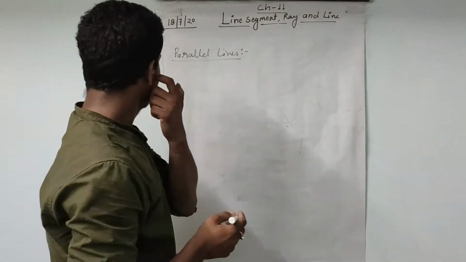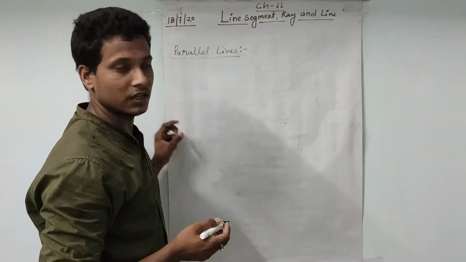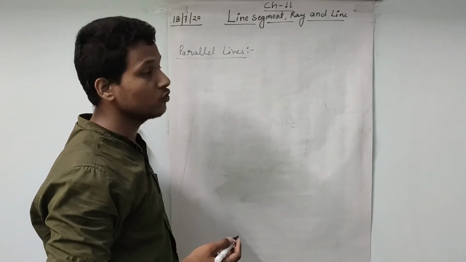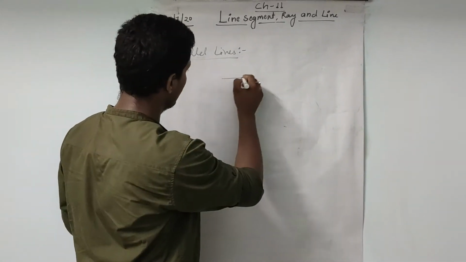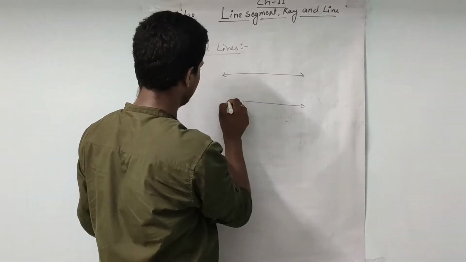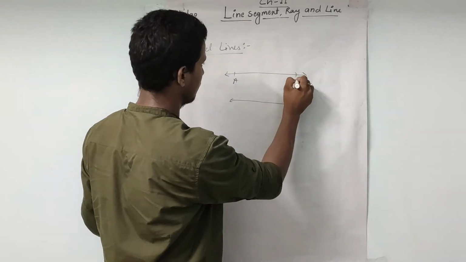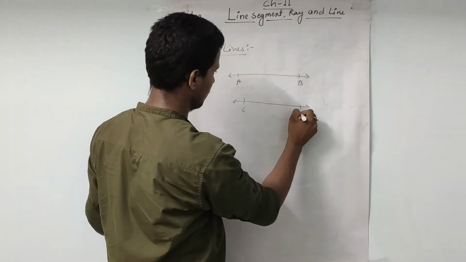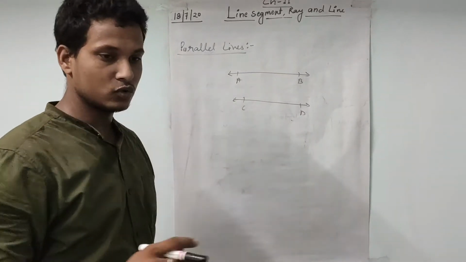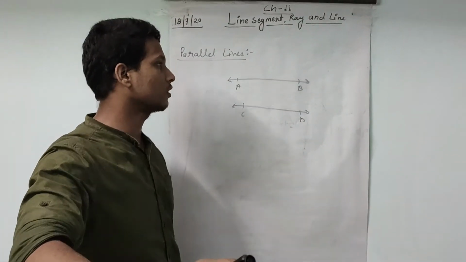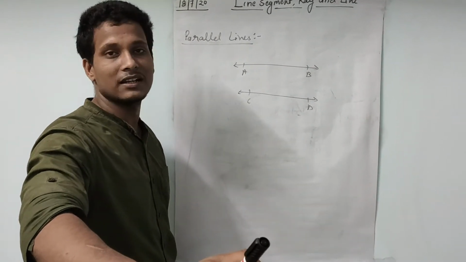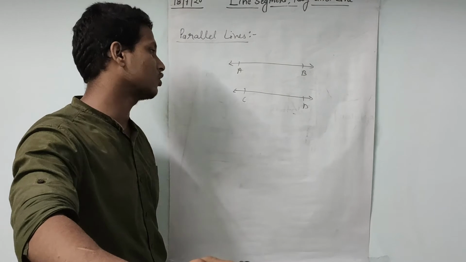If two or more lines have no point in common, then these lines are called parallel lines, like A, B, C, and D. Or you can say another definition, if two or more lines never intersect each other, then these lines are called parallel lines.